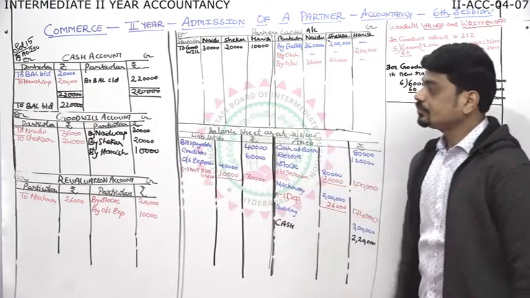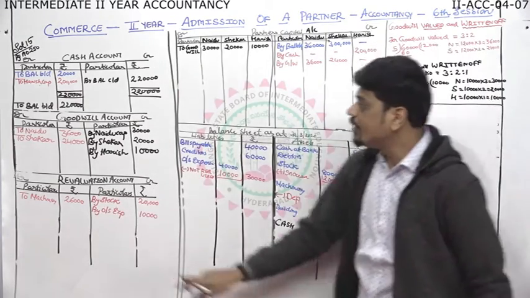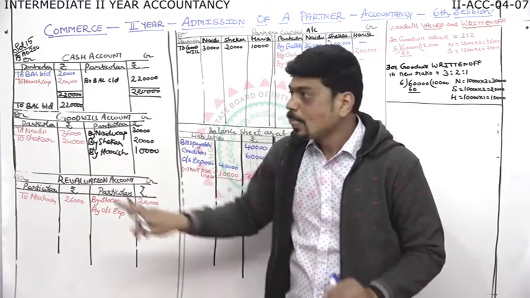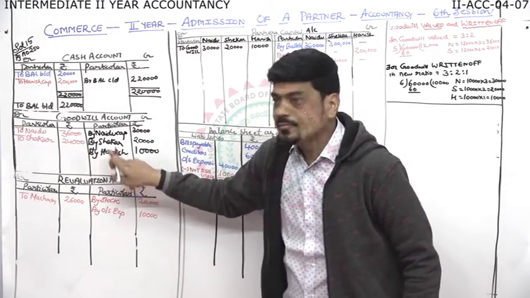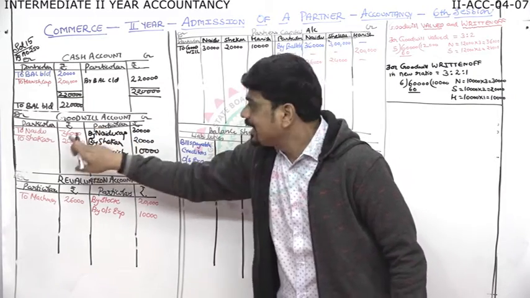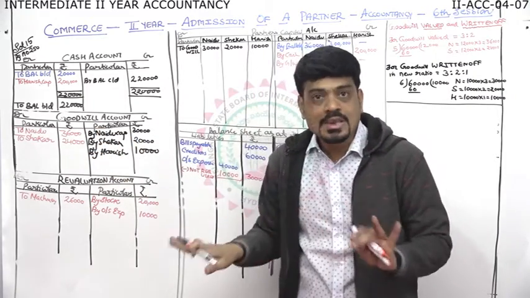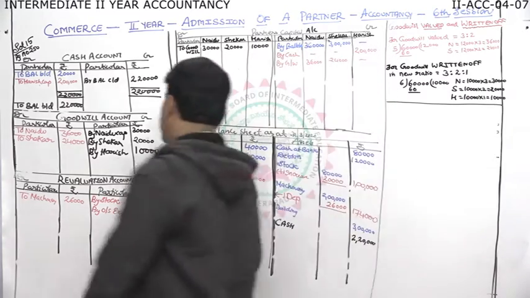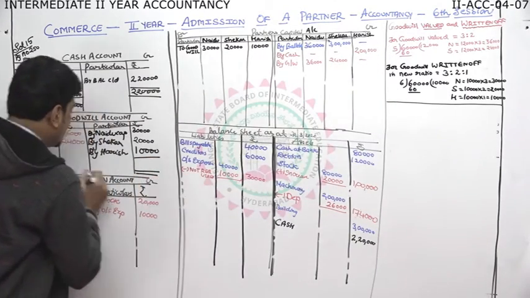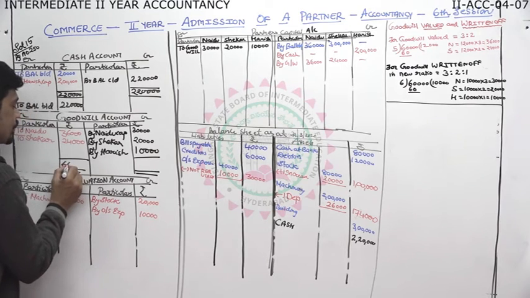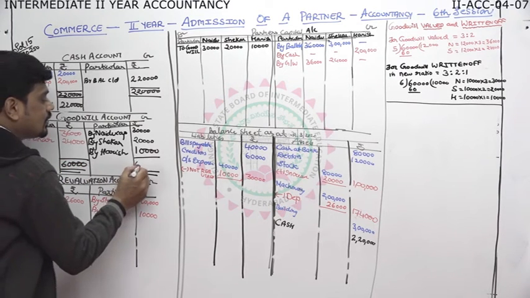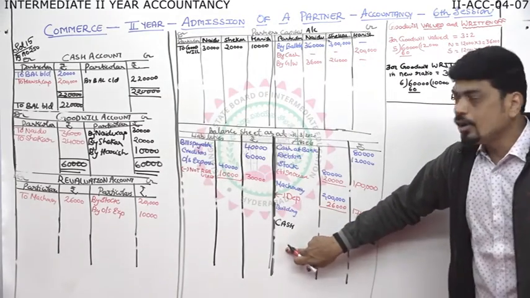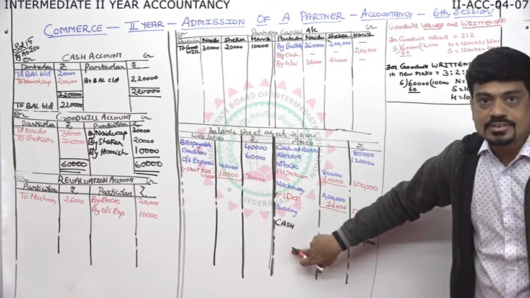Then goodwill. If you see goodwill, what happened? Debit, credit, both are equal. Valued, written off. Created, written off. It became equal. So goodwill account got balanced. We'll close goodwill both the sides with 60,000. So there is no balance of goodwill. So no goodwill in the sense we are not going to show anything in the balance sheet.